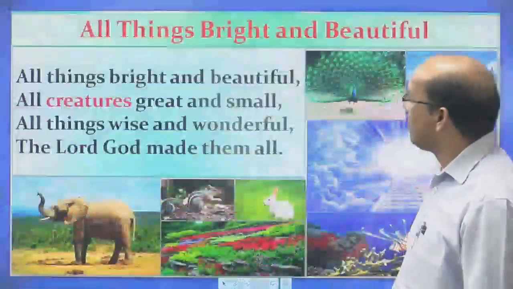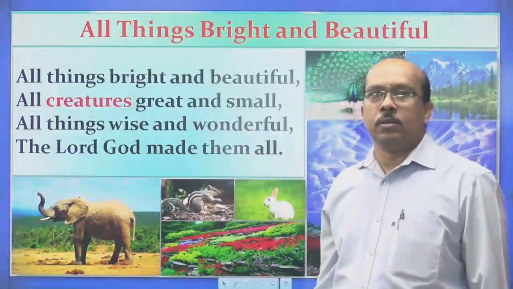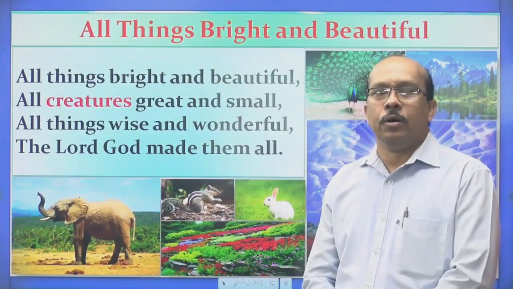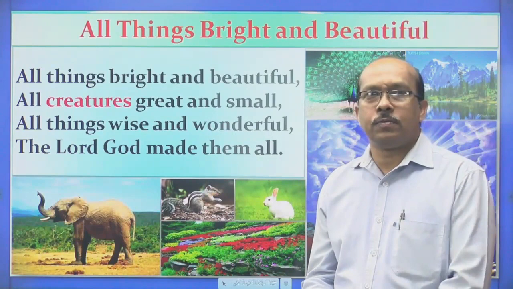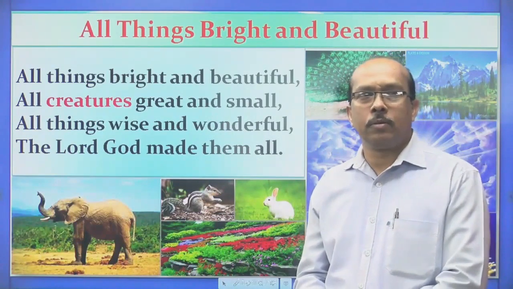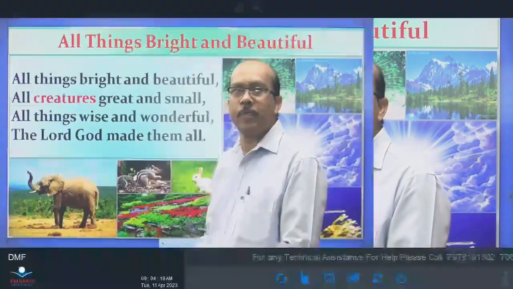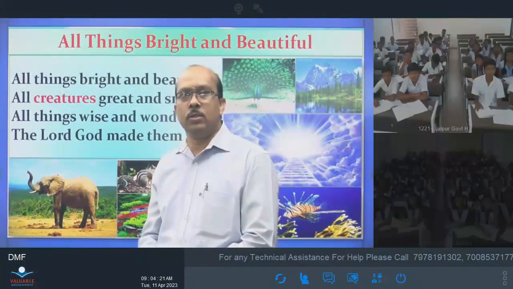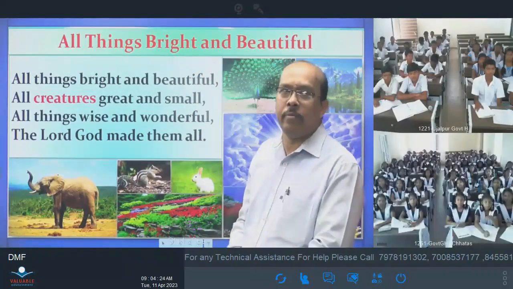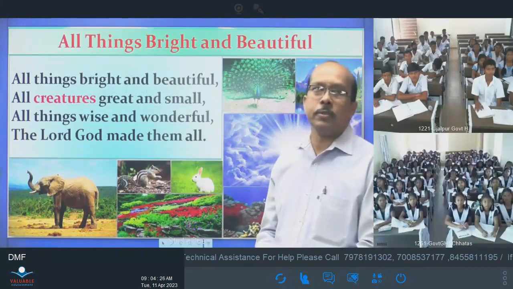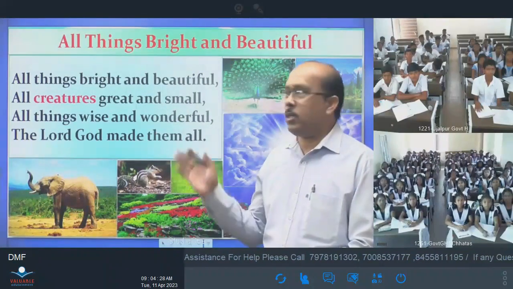See, next, the stanza 1. To recite the stanza: All things bright and beautiful, all creatures great and small, all things wise and wonderful, the Lord God made them all. Yes, students, can you tell me what the stanza is about?